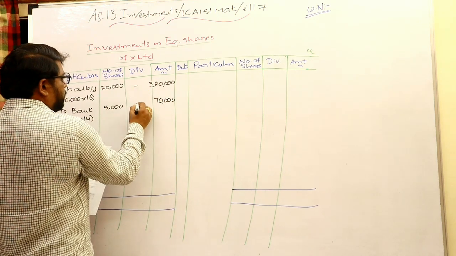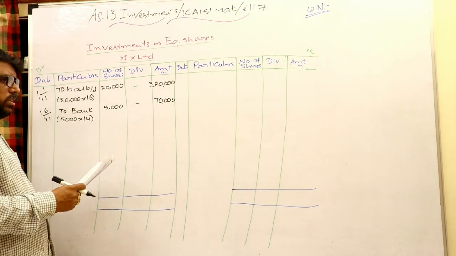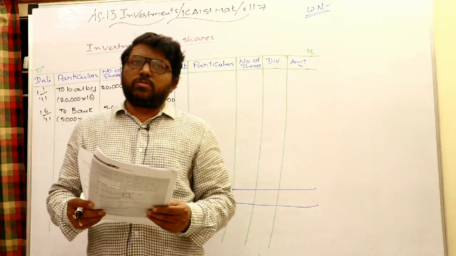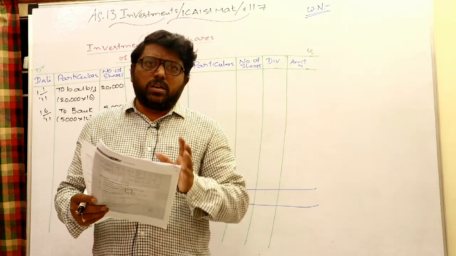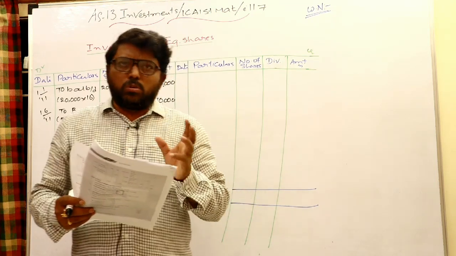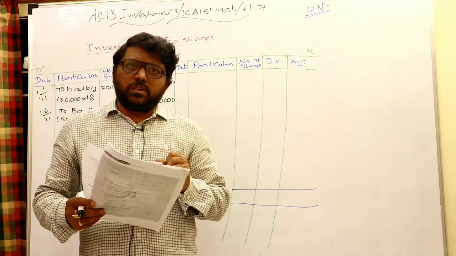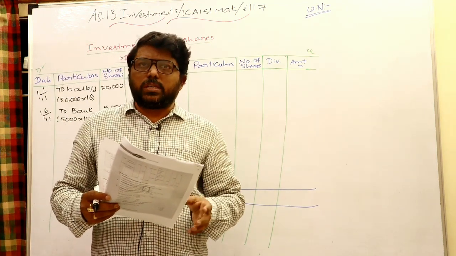Cost incurred 70,000 rupees. While purchasing or selling equity shares, you never find cum dividend or ex dividend, because shares are not carried on the accrual basis. A dividend should be taken when the right to receive the payment is established.